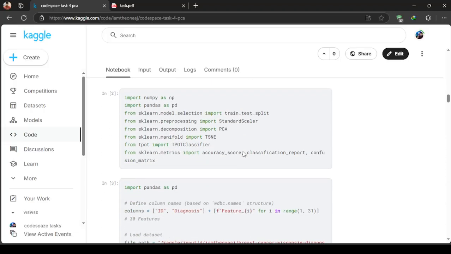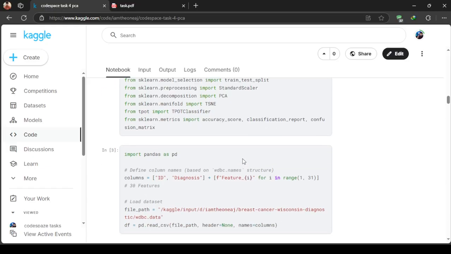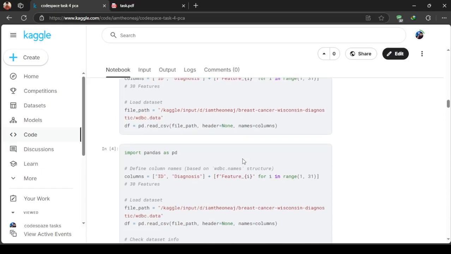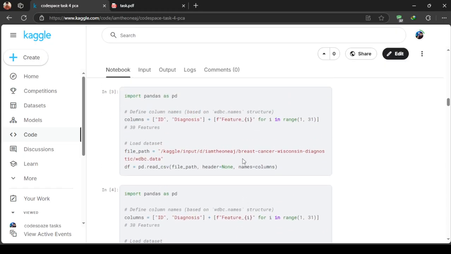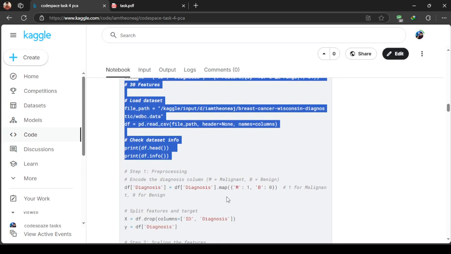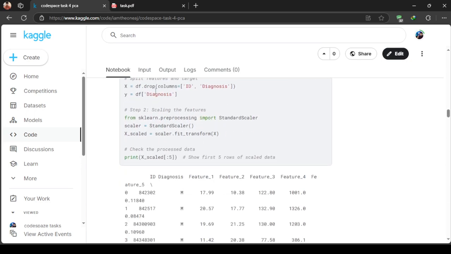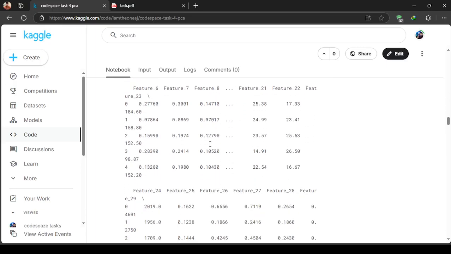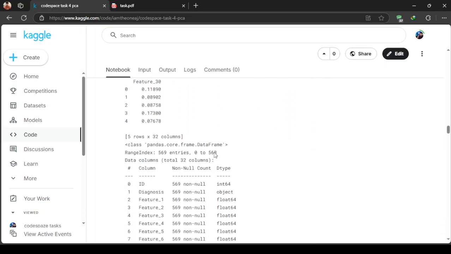In AutoML I have used the TPOT classifier to get the PCA scores and everything. Here is the loading data section. After that, the model training and preprocessing stage: splitting the data and scaling the features. These are the data frame heads.